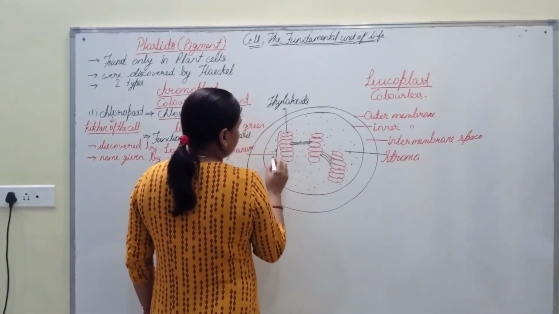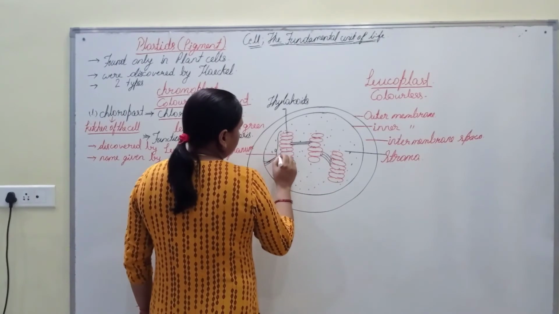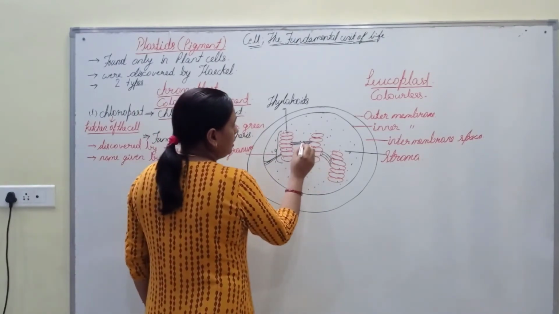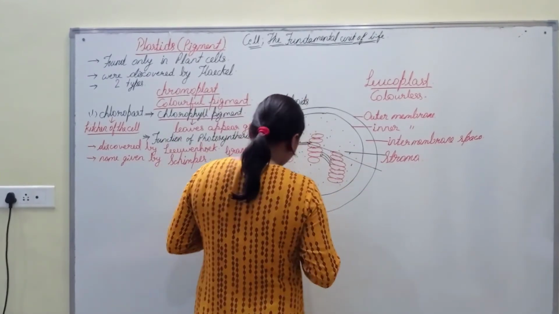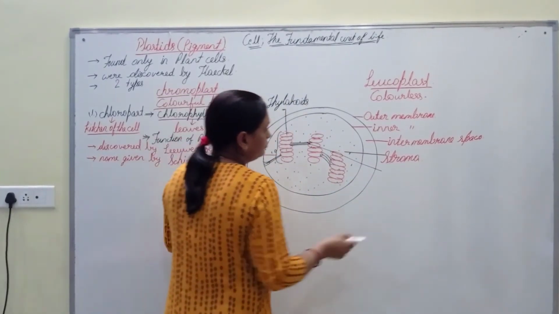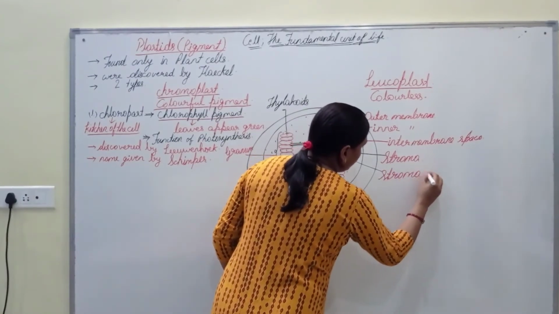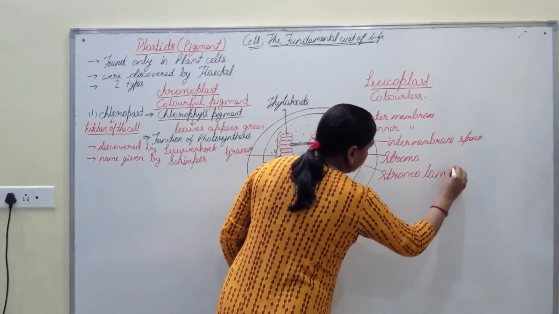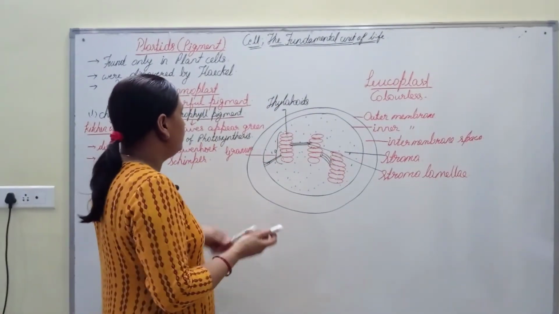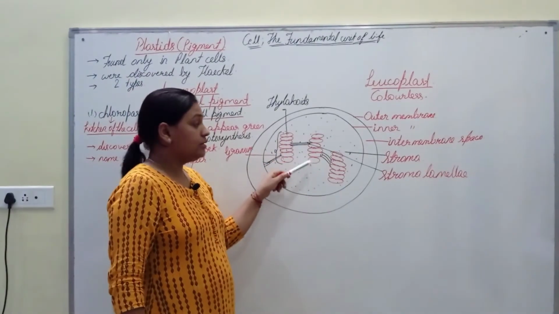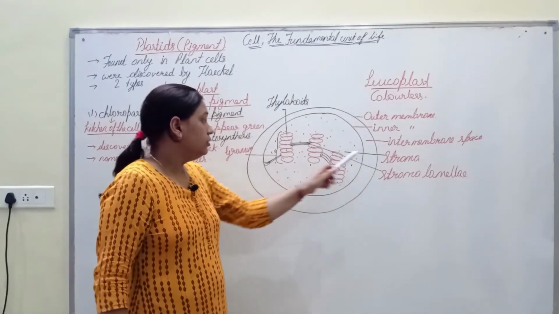These structures are called stroma lamellae, and exchange of material between these thylakoids takes place through the stroma lamellae.